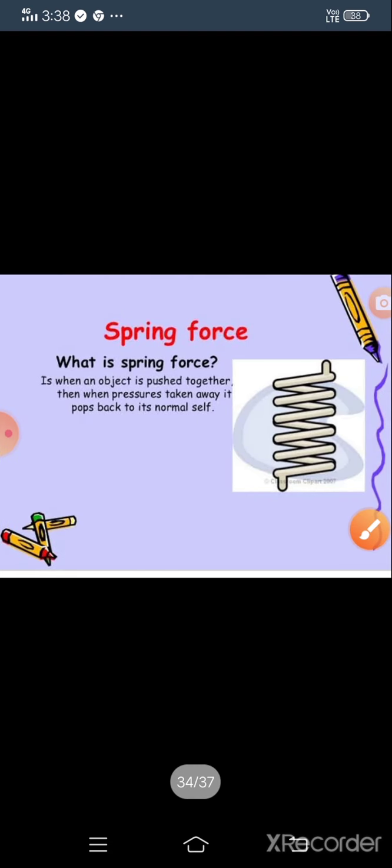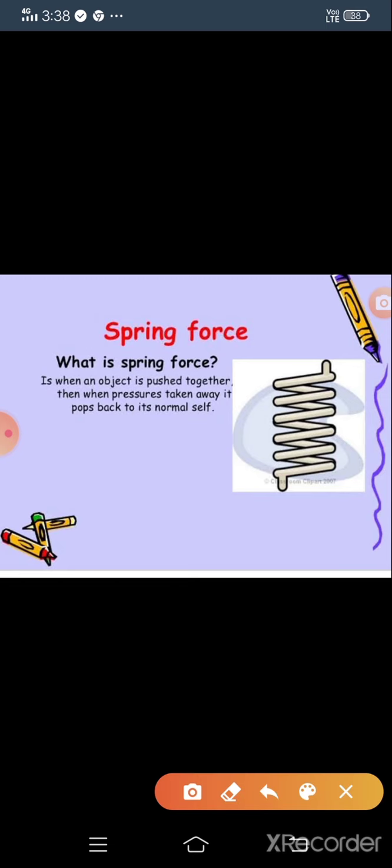And one more example, that is spring force. What do you mean by spring force? When an object is pushed together and then the pressure is taken away, it pops back to its normal position. For example, you can see here: when you push it together and then the pressure is taken away, it pops back. So this is also an example of force.